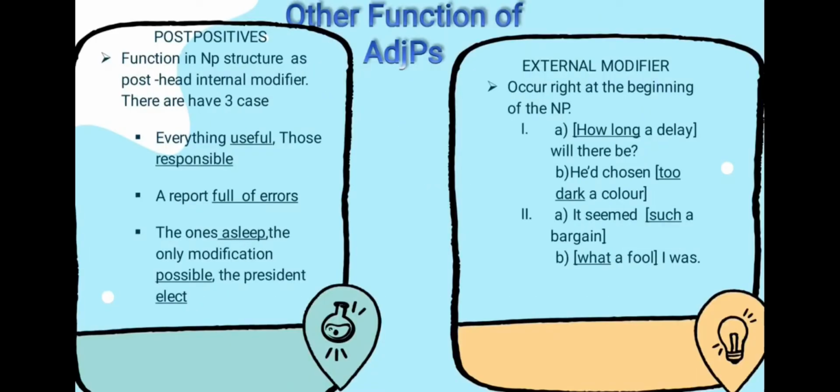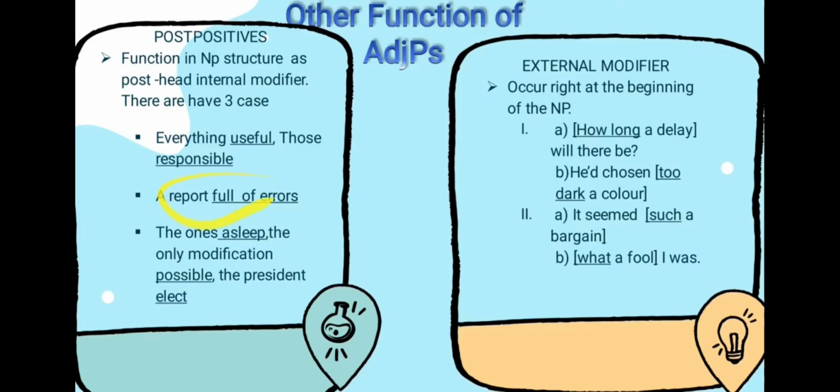Other functions of adjective phrases: postpositive. They function in noun phrase structure as post-head internal modifiers. There are three cases to consider. Number one: everything useful and those responsible. The examples have a fused determiner head, making it impossible for the adjective to occur in the usual prehead position.